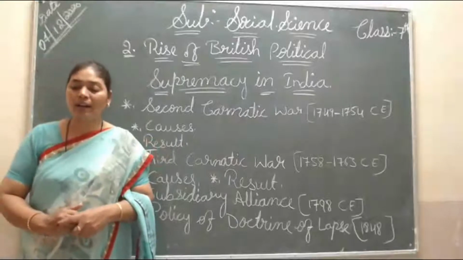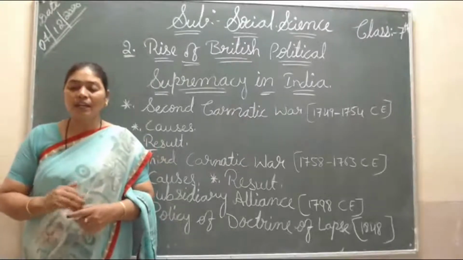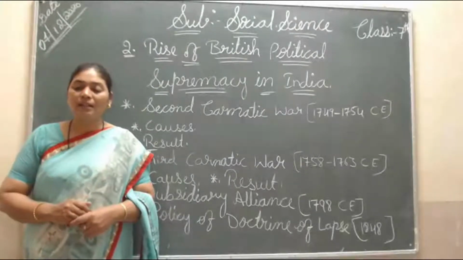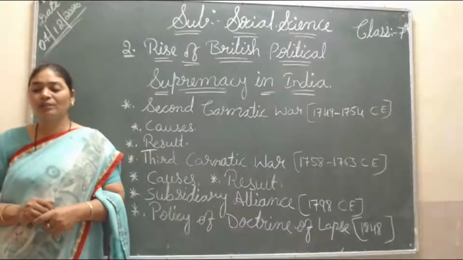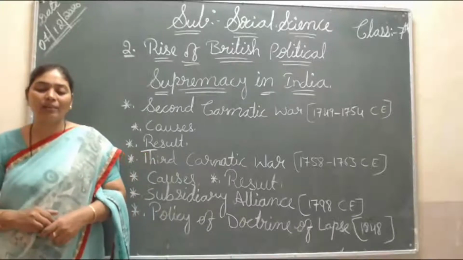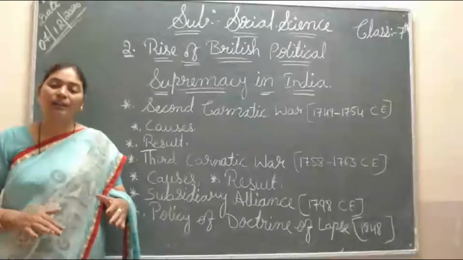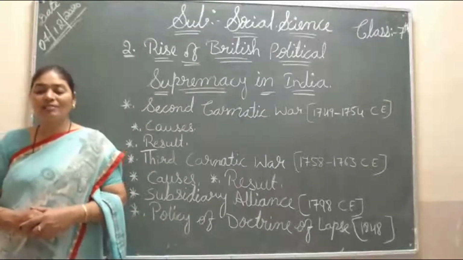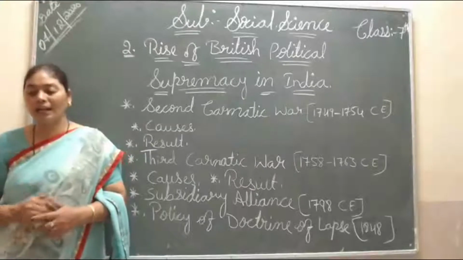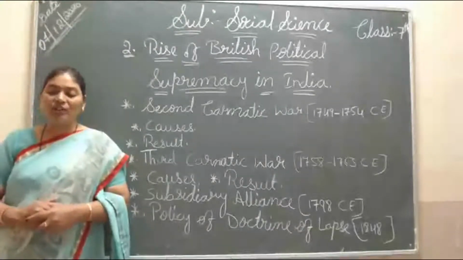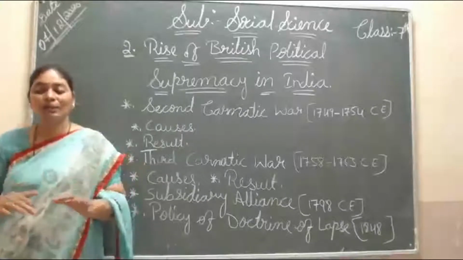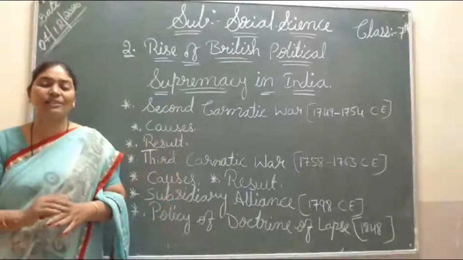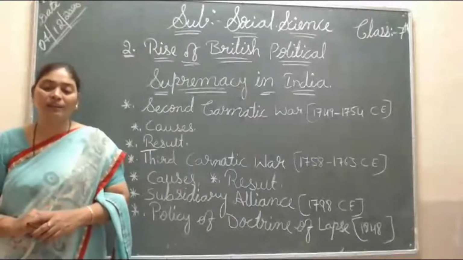As its result, the power and influence of the French was reduced in Arcot. French power totally decreased, and the English secured the right to collect taxes and maintain army units here. The French were over, and the English started their power in Arcot. So by the end of the Second Carnatic War, the English at Arcot and the French at Hyderabad were safely ruling their places. That means the French took Hyderabad, and the British took Arcot, and they ruled those places.